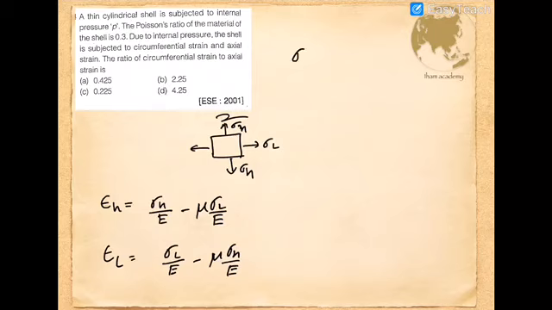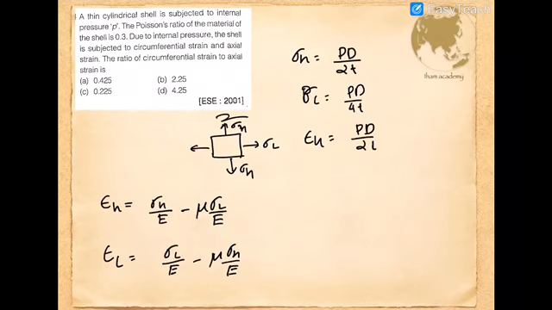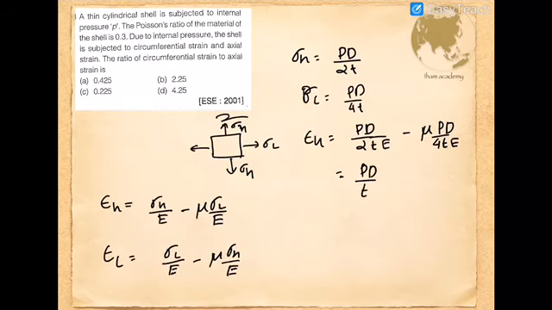If we substitute the values for sigma h, that is PD divided by 2T, and sigma L, given by PD divided by 4T, while substituting into this equation you will get epsilon h equal to (PD divided by 2T) divided by E, minus mu into (PD divided by 4T) divided by E. If you take common PD by 4T, you will get 2 minus mu.